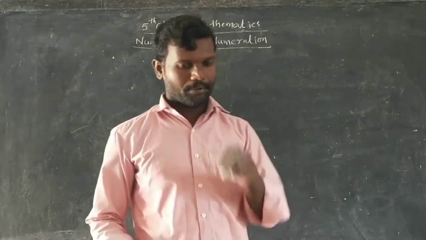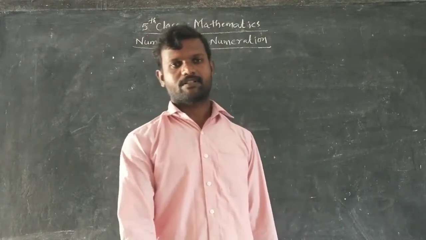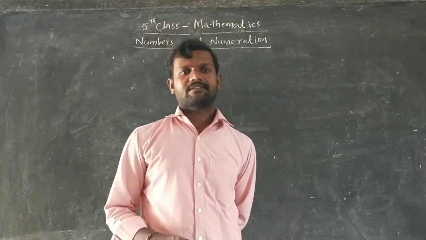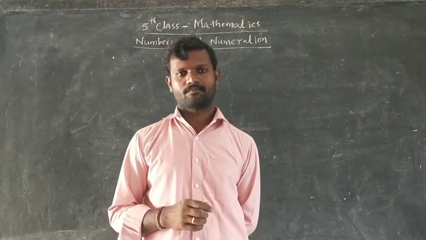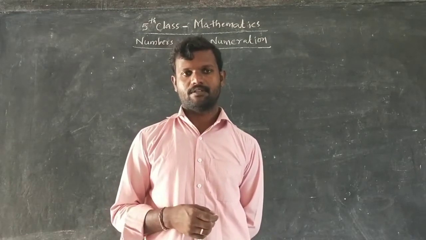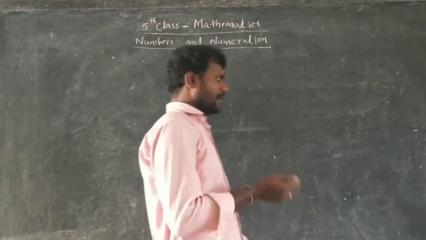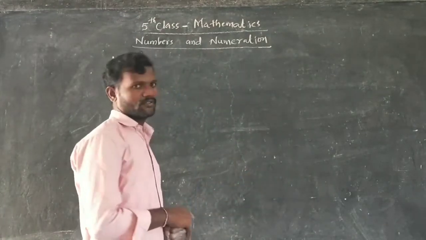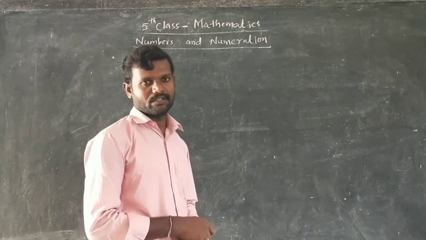Okay, children. Till now we have discussed which one? The Rewind exercise from our textbook. In the Rewind exercise we have discussed the numbers up to 10,000s and lakhs are also there. Now counting beyond 1 lakh. After 1 lakh, if there is one more digit, how can we count it? That is what we have to learn.